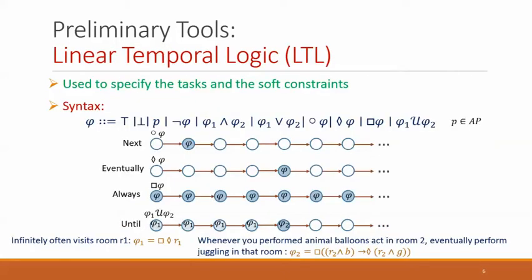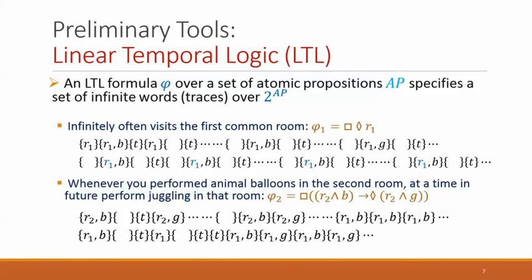The tasks and the constraints are given as LTL formulas. In this example, phi1 tells the robot to infinitely often visit room 1. Phi2 tells the robot that whenever it performs the animal balloons act in room 2, it must eventually perform juggling in that room. Each LTL formula specifies a set of infinite words, also called traces, that satisfy the formula. Here, for each of the two formulas, we have shown two traces.